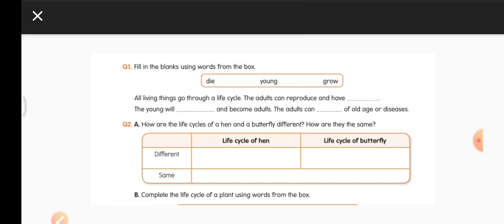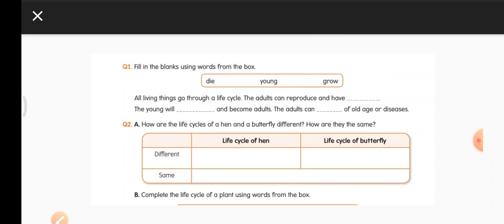The young chick looks similar to the hen, whereas the larva is totally different from the butterfly. The young larva born from the egg of a butterfly looks different from the adult.